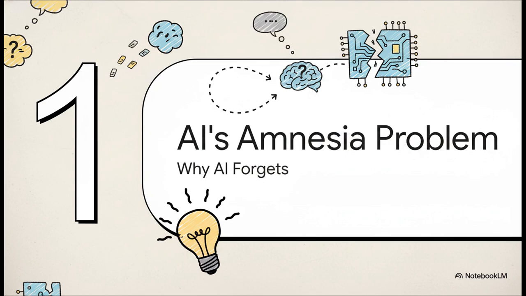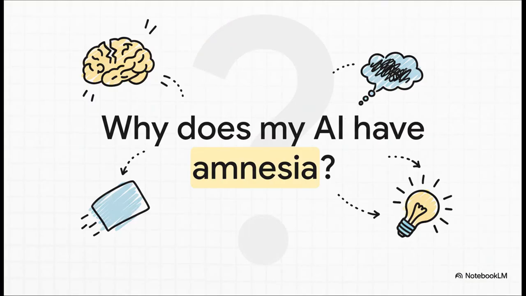So, let's start with a problem that I know we've all run into. I like to call it AI's annoying amnesia problem, right? It's that moment when you realize this incredibly powerful AI tool has absolutely no clue what you were talking about yesterday or even 5 minutes ago if you start a new chat. So frustrating. And it's a totally fair question to ask. I mean, with all the incredible things they can do, why are they so forgetful? It seems like a massive bug, but believe it or not, it's actually baked into their fundamental design.